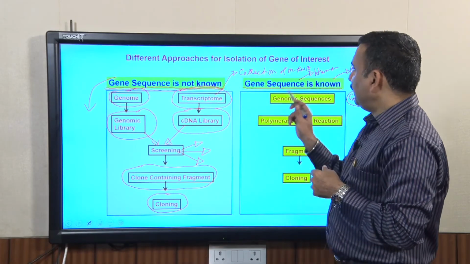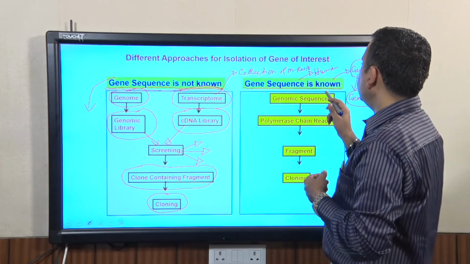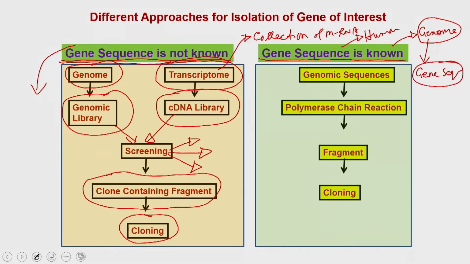And in the other scenario, when the gene sequence is available, which means the genomic sequences are available, what you can do is take that genomic sequence information and perform a polymerase chain reaction with the help of site specific primers, which means you can use the forward primer as well as the reverse primer, along with the reaction mixture and the different types of enzymes we use in polymerase chain reactions.